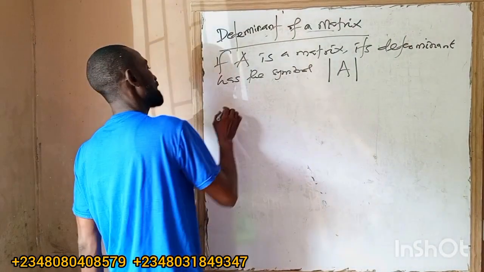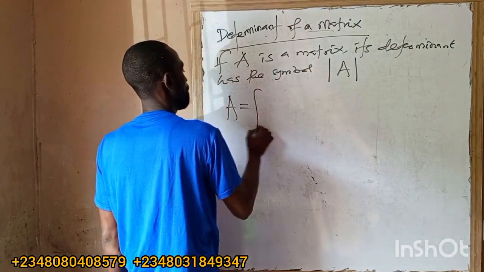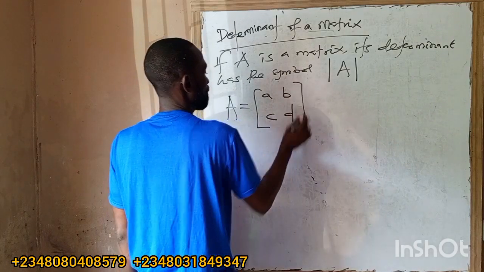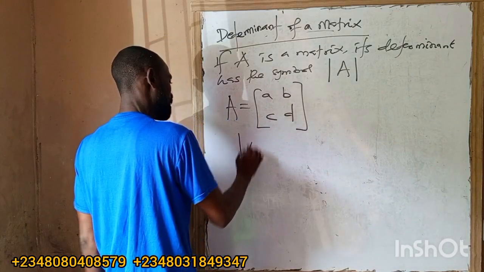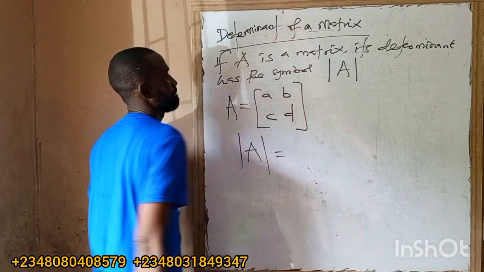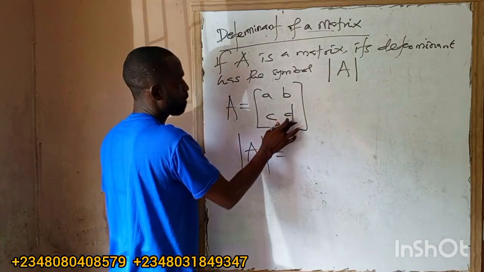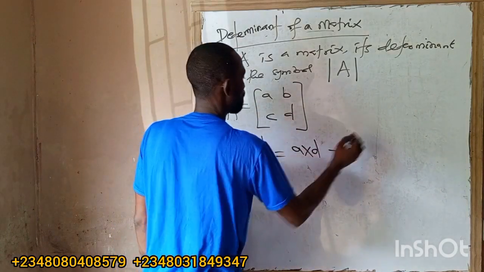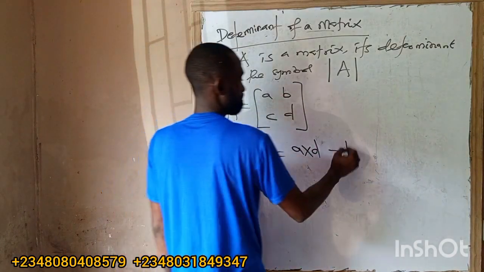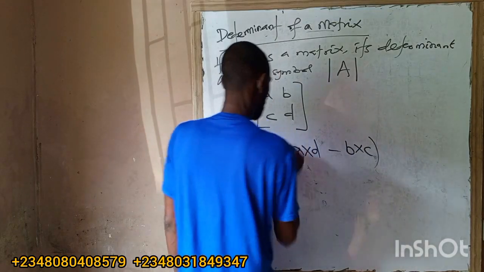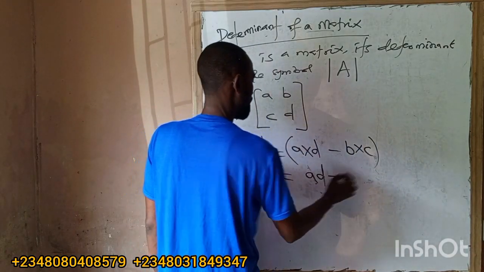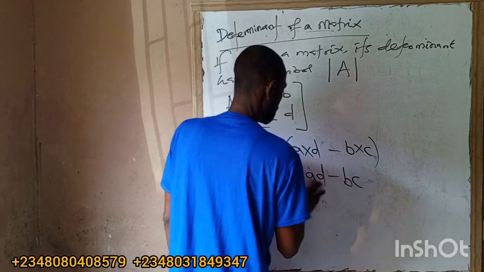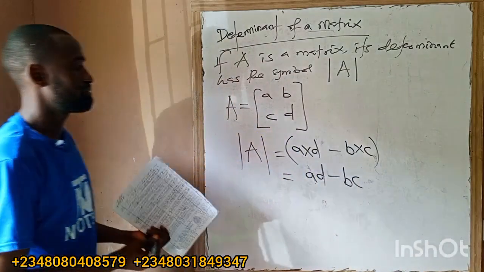Okay, so let's assume A is the matrix with elements a, b, c and d. If I'm asked to find the determinant of A, look at this. Determinant of A is written like this. What will I do? I'll multiply these two together: a times d, minus b times c. So that will be ad minus bc. That's the determinant of the 2 by 2 matrix.